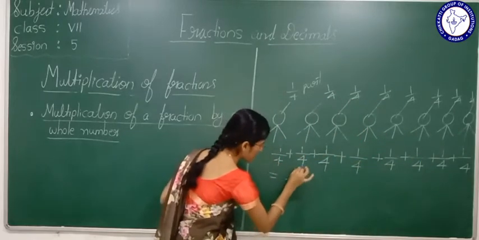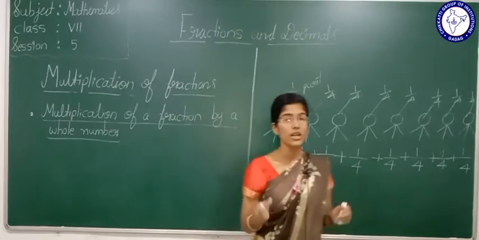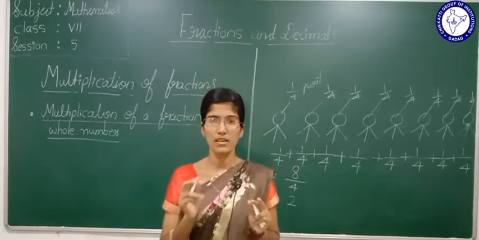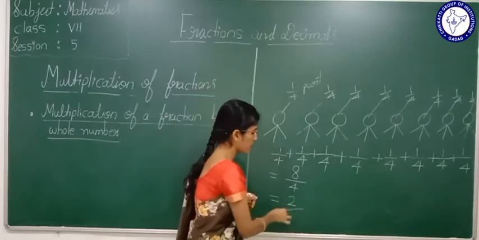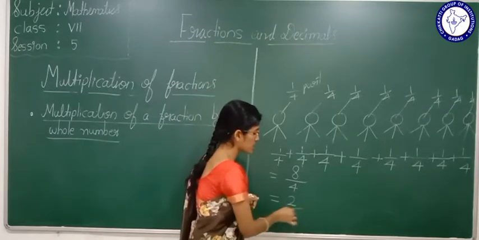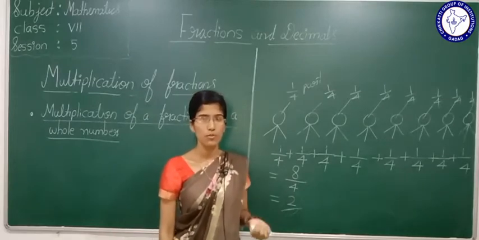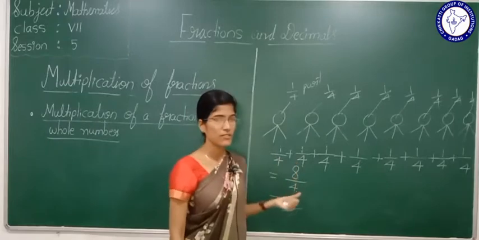So what is 8/4, students? It is 2. Means the total pizza consumed by all 8 friends is 2 pizzas.